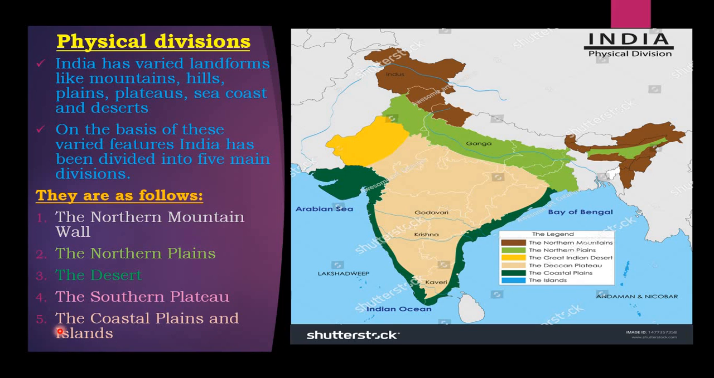So dear children, you can look into your textbook on page number 73. They have given the Indian physical and Indian political maps. Here you can see the legend: the northern mountains, the northern plains, the Great Indian Desert, the Deccan plateau, the coastal plains and the islands. You can see the Bay of Bengal here, Arabian Sea, Indian Ocean. These are the Lakshadweep islands, and the Andaman and Nicobar is here.